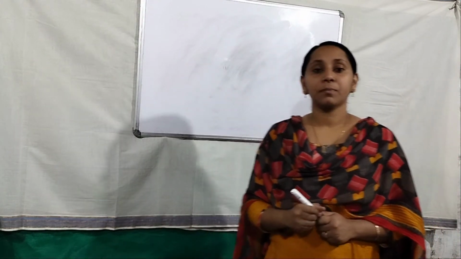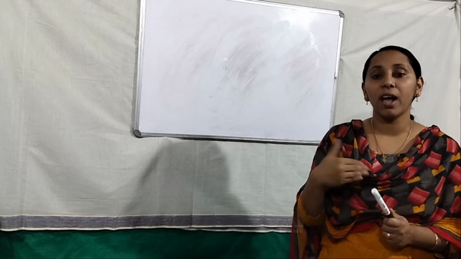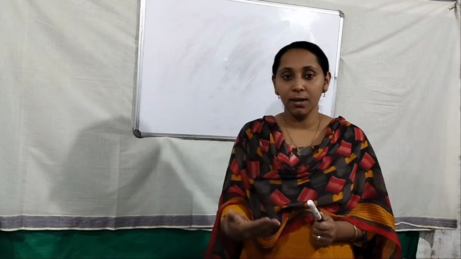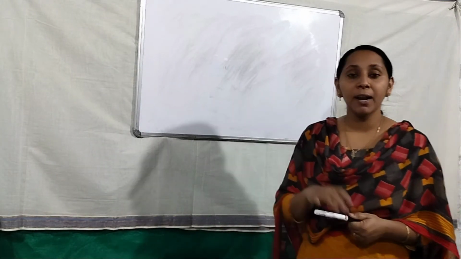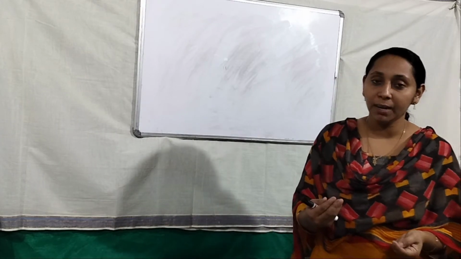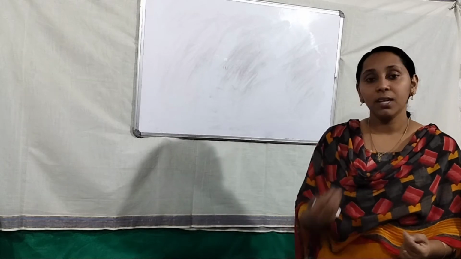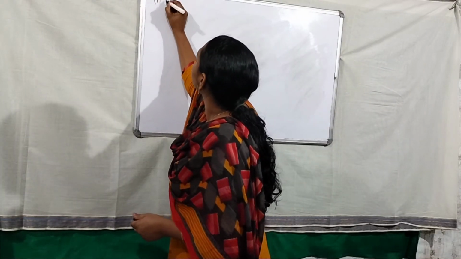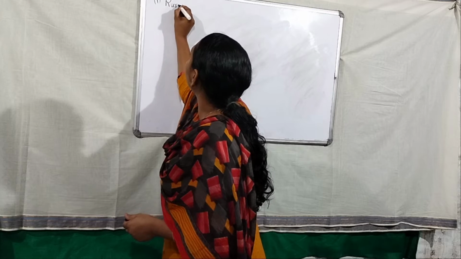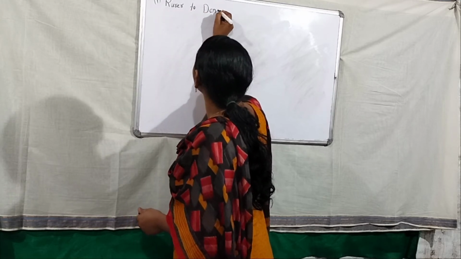Listen here. We already know what refraction is. Light is traveling from one medium to another. Both mediums are transparent, but the light ray is traveling from one transparent medium to another transparent medium. The light ray changes its speed and its direction. This phenomenon is called refraction. Okay. First case, consider rare to denser.